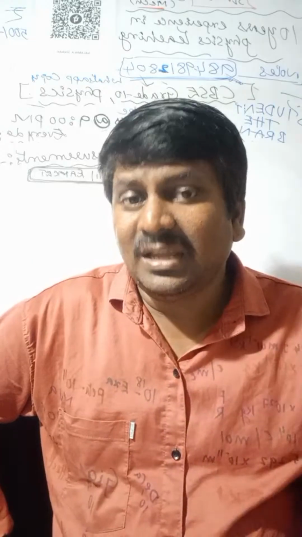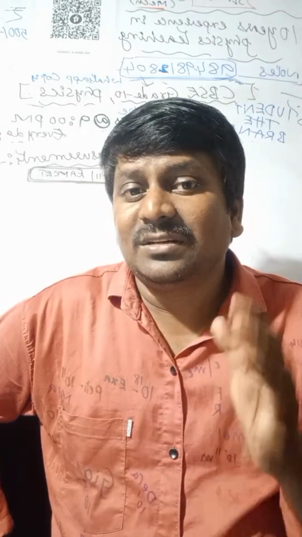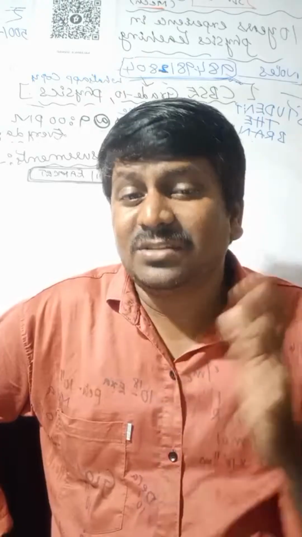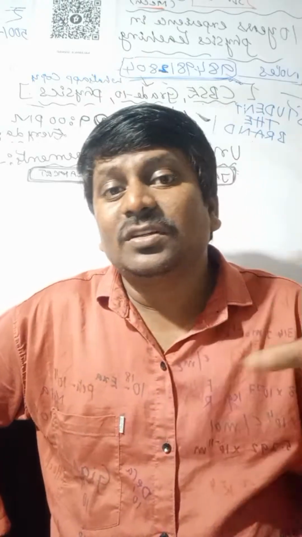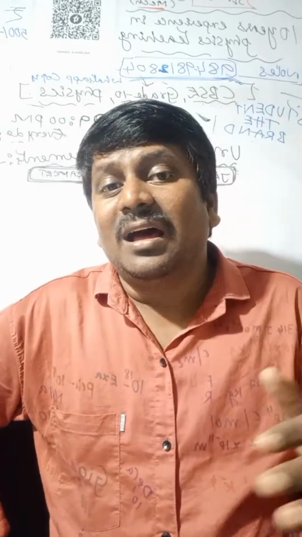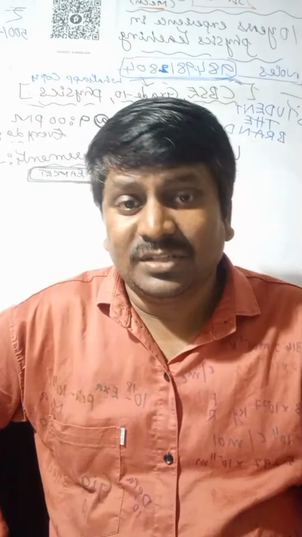All zeros occurring on the right side of the last non-zero digit. So zeros occurring on the right side of the last non-zero digits. Last non-zero digits are not significant figures.